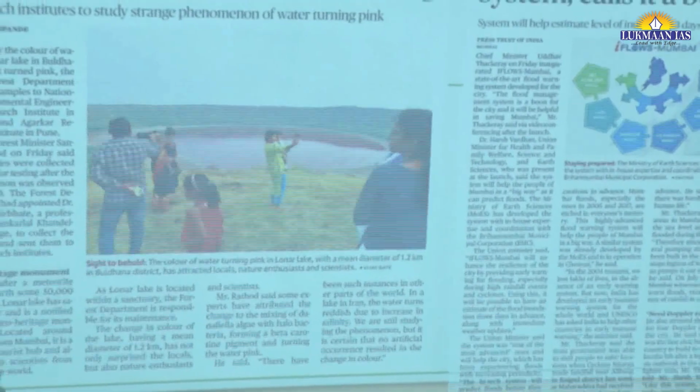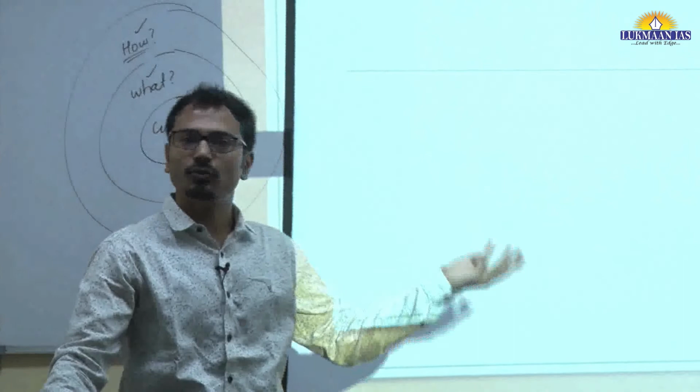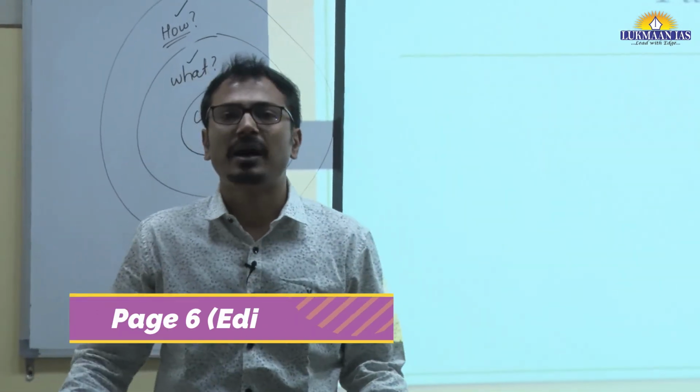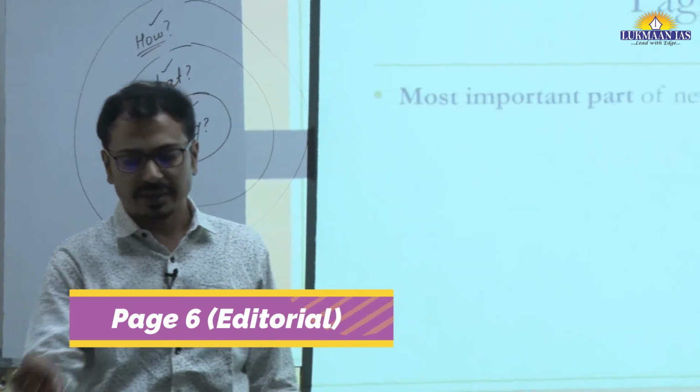Such kind of inputs can be taken from states or the second, third, fourth and fifth pages. Now the most important part of the Hindu newspaper is page 6, the editorial page.